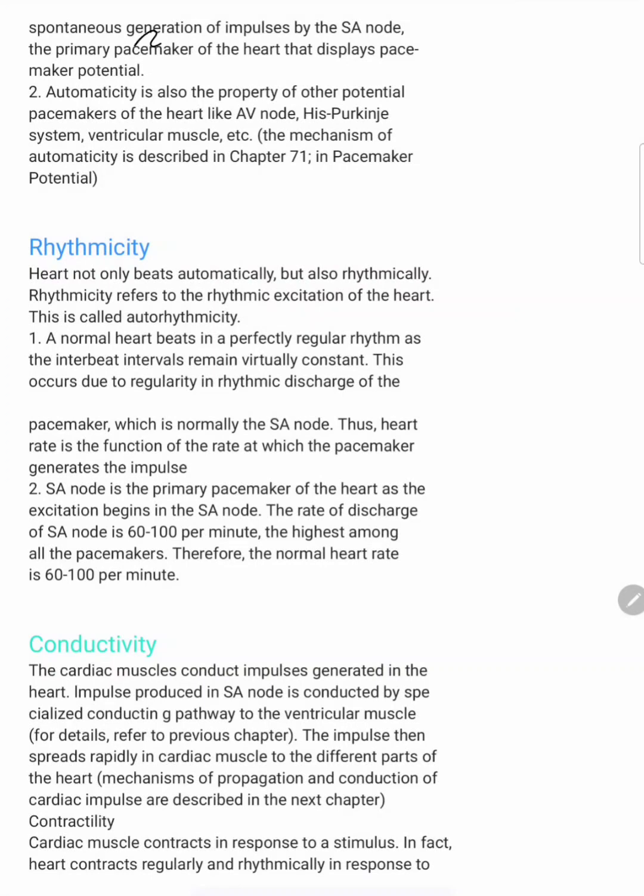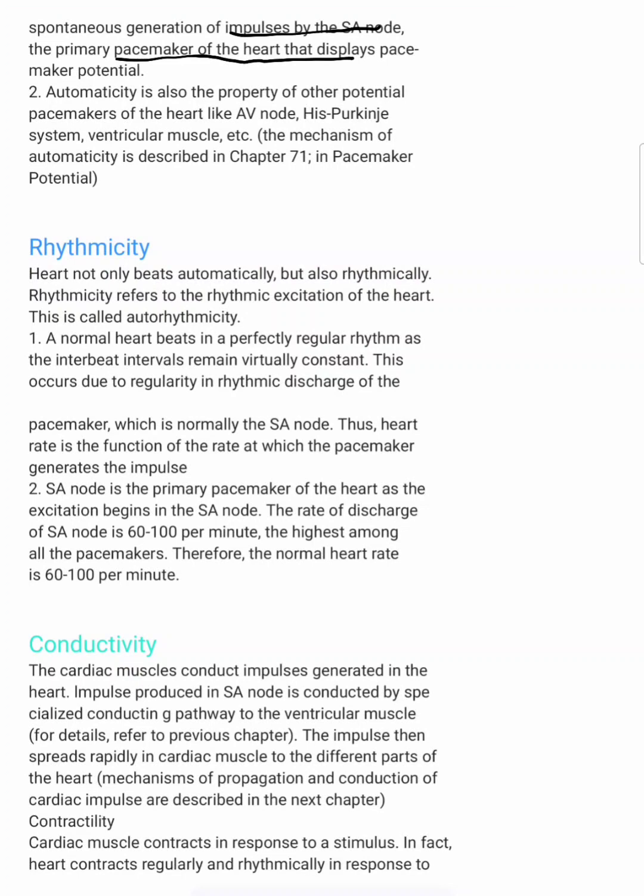This is possible due to the spontaneous generation of impulses by SA node, the primary pacemaker of the heart. See, SA node is the primary pacemaker. This automaticity is because of the impulses sent by this pacemaker, that is the SA node.